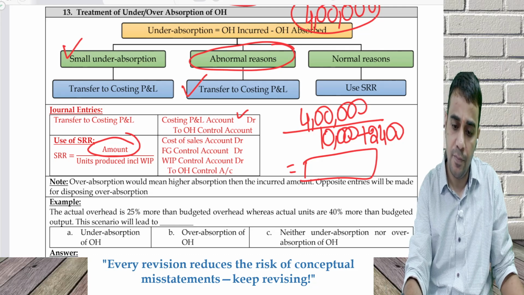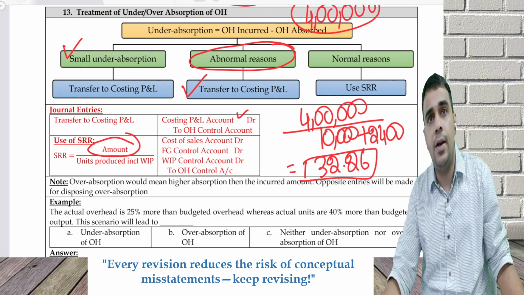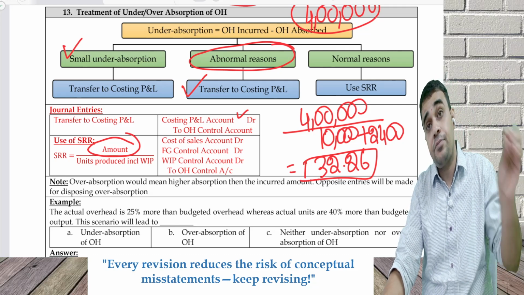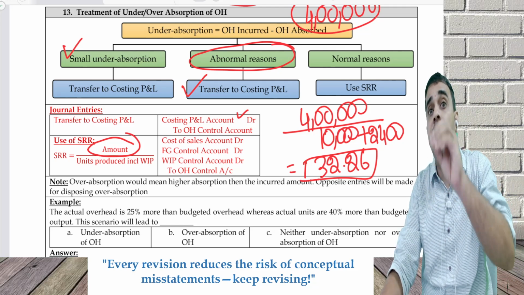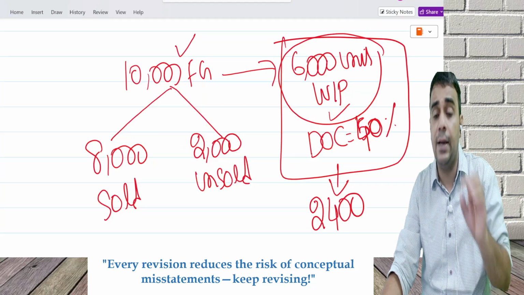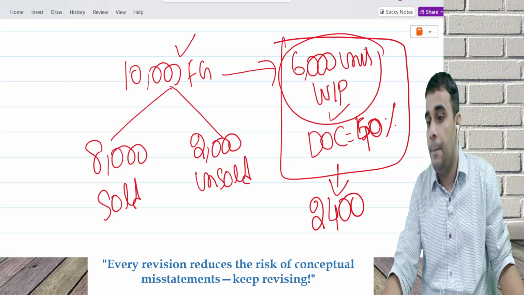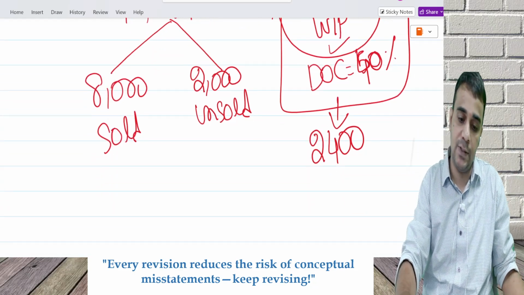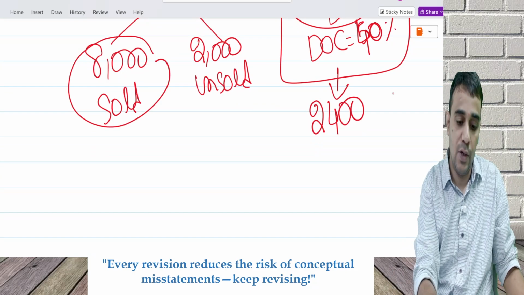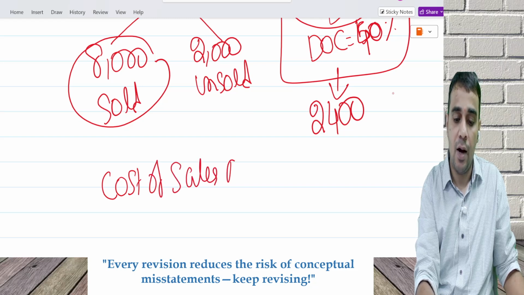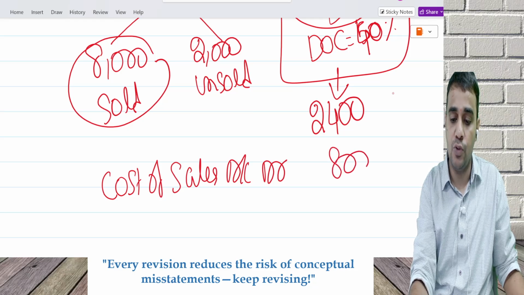How much? 32.26. 10,000 fully completed and 6,000 partially completed units with a degree of completion of 40%. So 2,400. Now what the concept says is, already sold. So if you have already sold, cost of sales account debit 8,000 into 32 rupees. This is your loss.